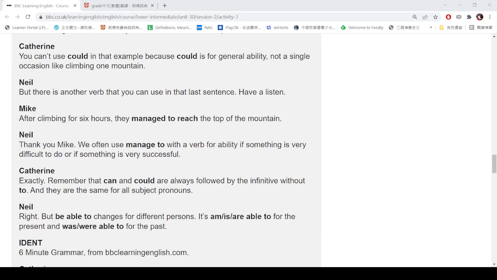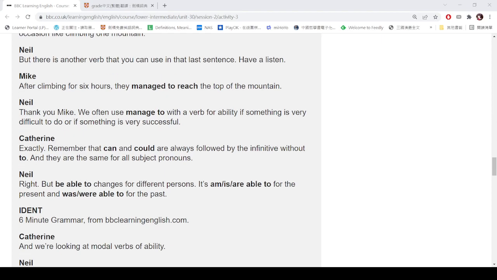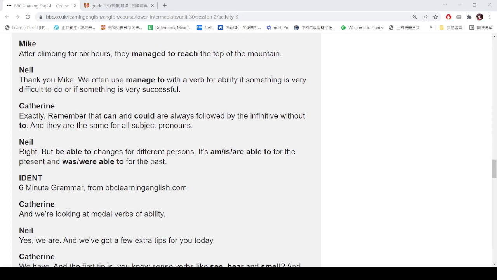But there is another verb that you can use in that last sentence. Have a listen. After climbing for 6 hours, they managed to reach the top of the mountain. Thank you, Mike. We often use manage to with a verb for ability if something is very difficult to do or if something is very successful.